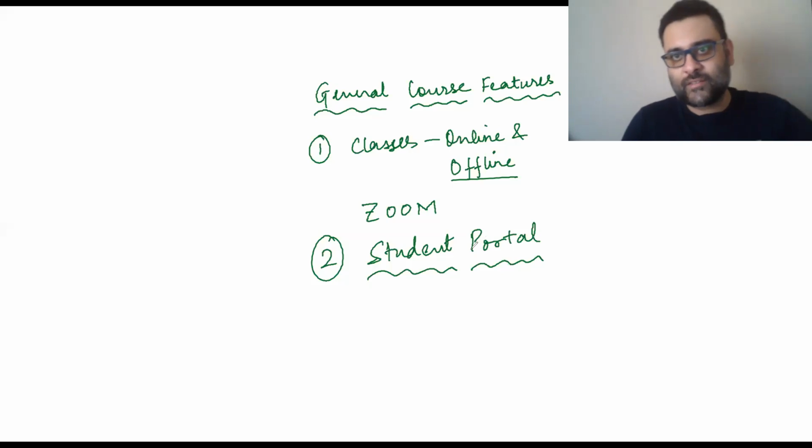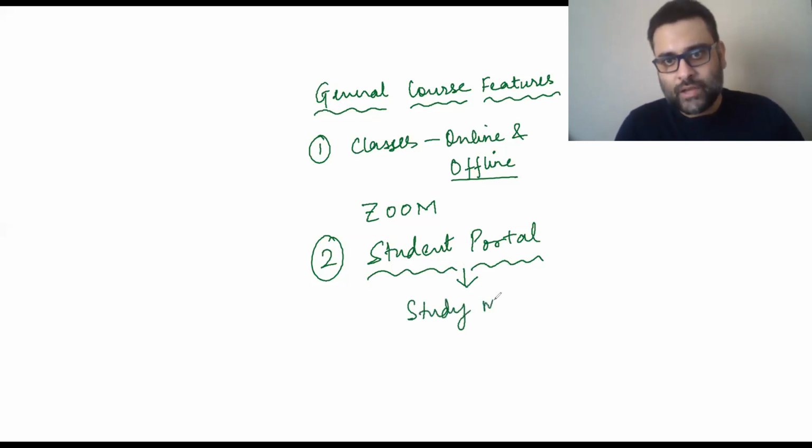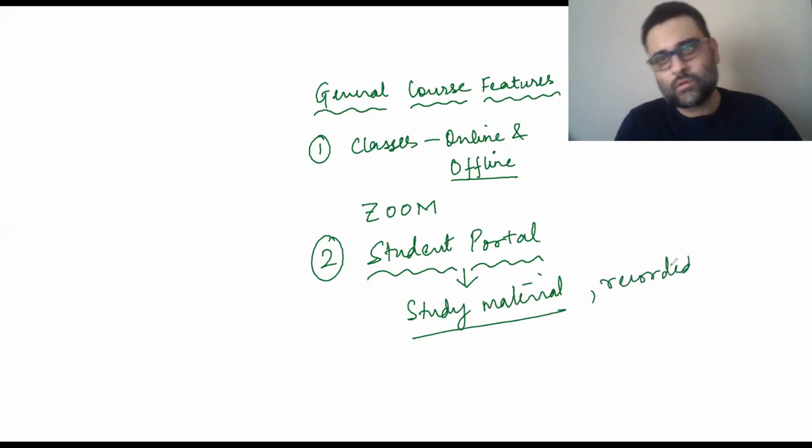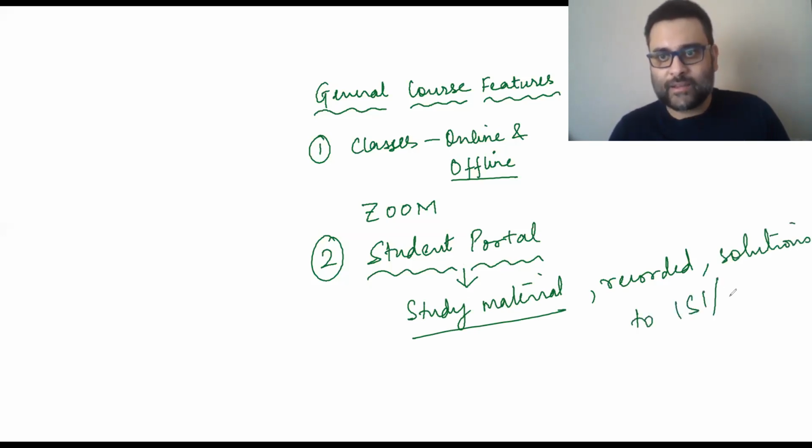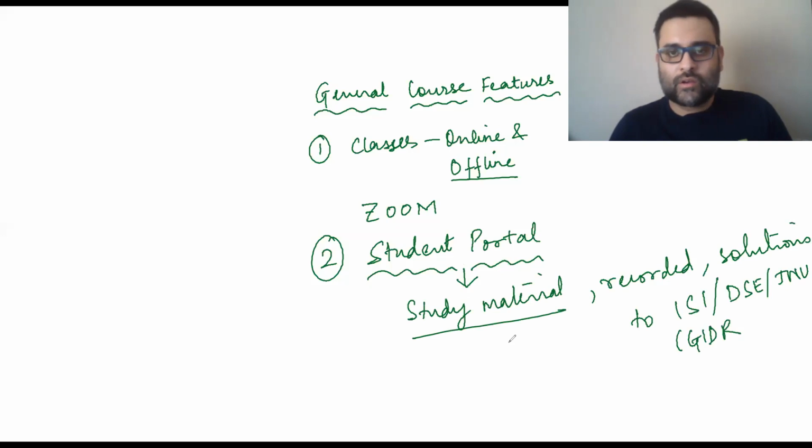So to summarize, the student portal will be containing all study material, including all the recorded lectures from live classes, as well as all solutions to ISI, DSC, JNU, IGIDR for the years 2005 onwards.